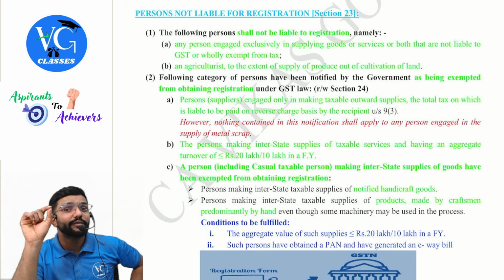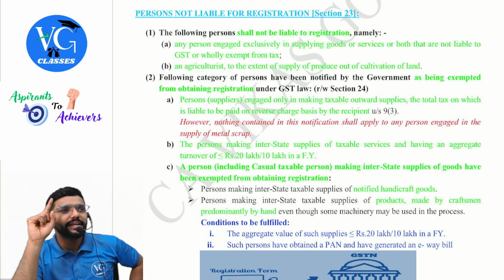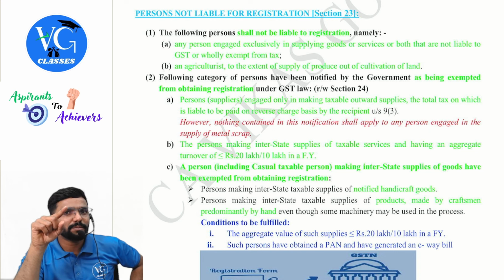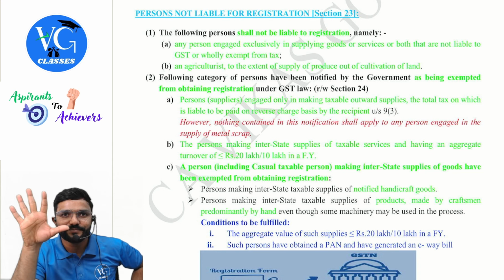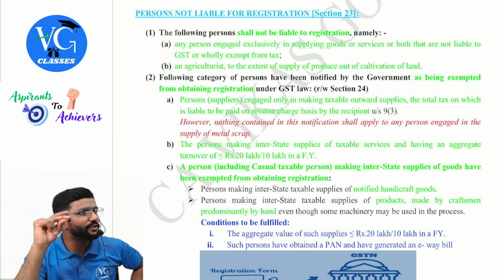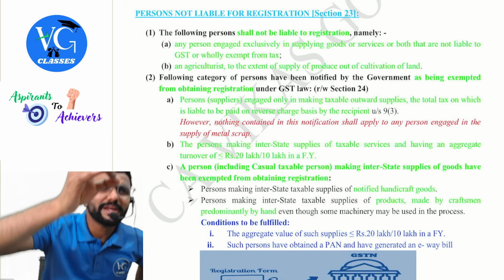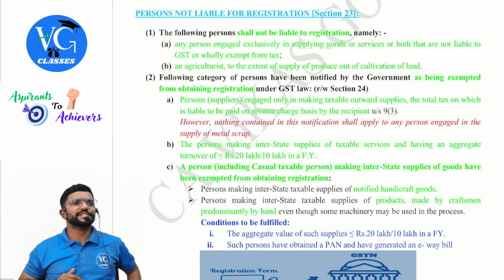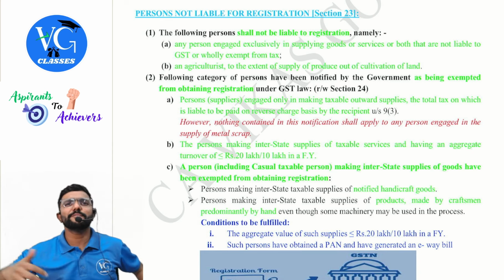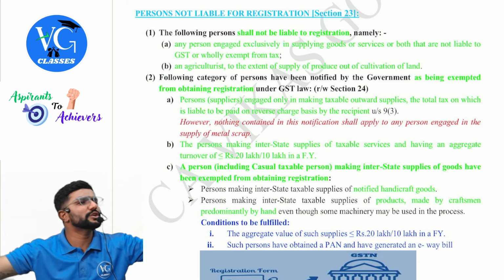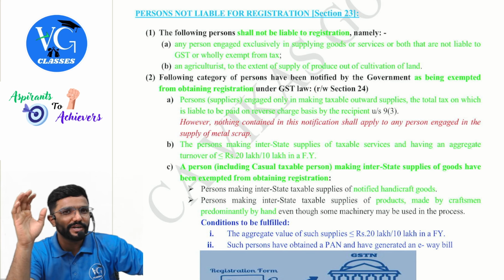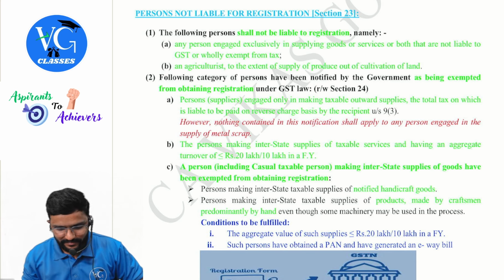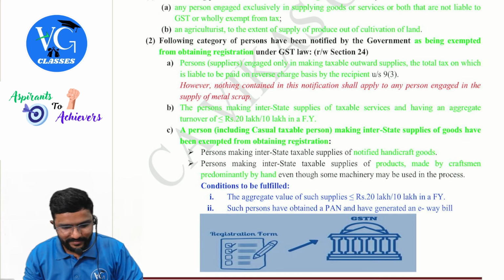Now look at the beauty. Aggregate turnover as per 2.6 includes exempt supply. So my aggregate turnover is 50 lakh. Should I get registered? No. As I am exclusively supplying something which is exempt, I need not get registered. Clear? Same way. Sir, I am supplying petrol. My turnover is 1 crore. Should I get registered under GST? No. Now look at the beauty.